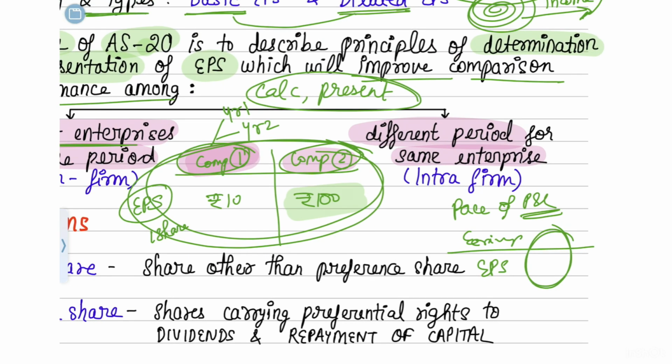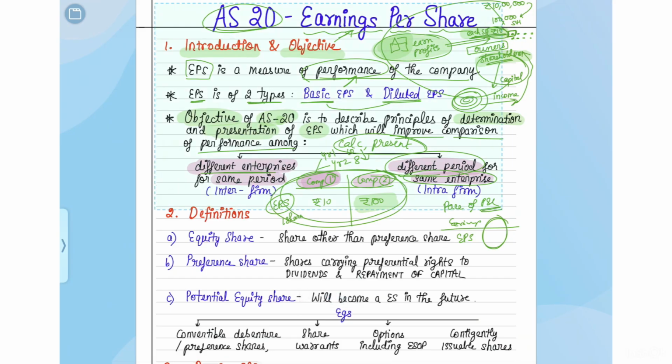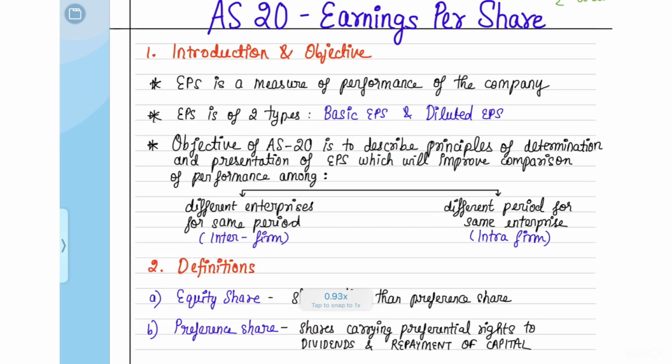Suppose in year 1, company 1 earned an EPS of 10 rupees. In year 2, it earned an EPS of only 8 rupees. That means the company's performance is deteriorating, correct? So like that, in the same enterprise also you can see how the performance is by comparing different periods. Okay. So I hope you understood this completely.